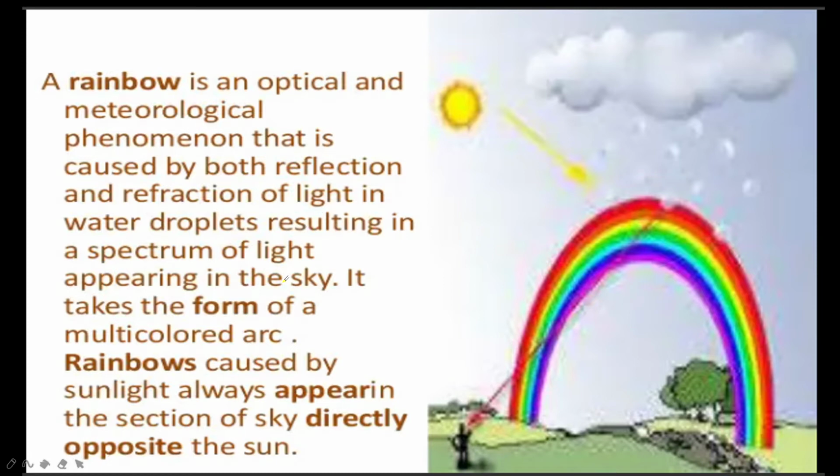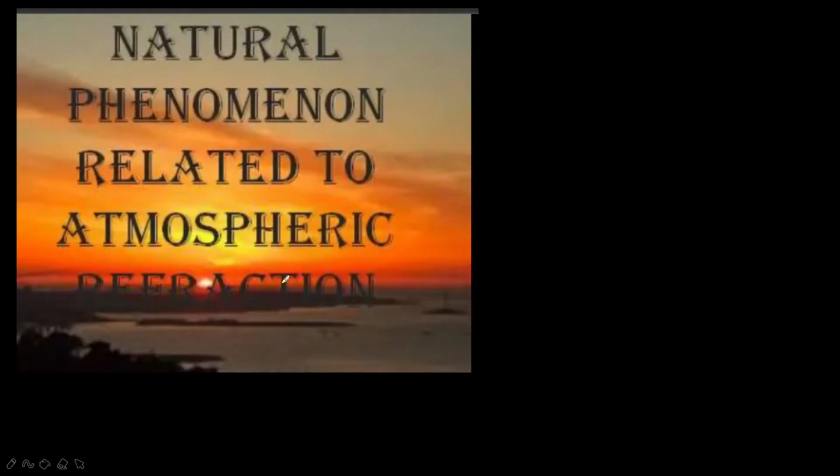A rainbow is an optical and meteorological phenomenon that is caused by both reflection and refraction of light in water droplets, resulting in a spectrum of light appearing in the sky. It takes the form of a multicolored arc. Rainbows caused by sunlight always appear in the section of sky directly opposite the sun. This is about the rainbow. Now, natural phenomena related to atmospheric refraction.